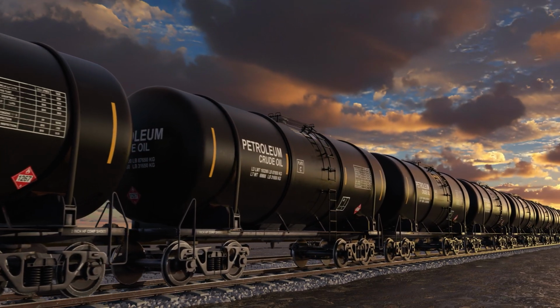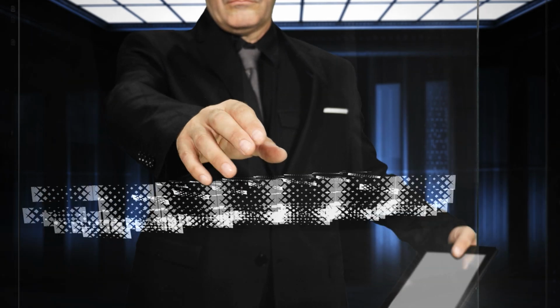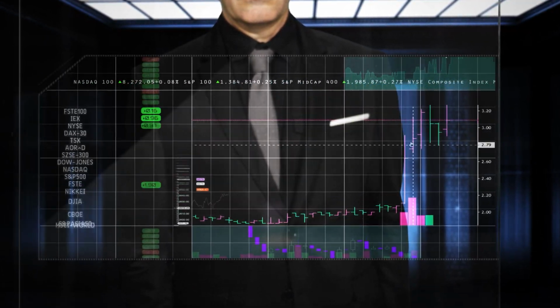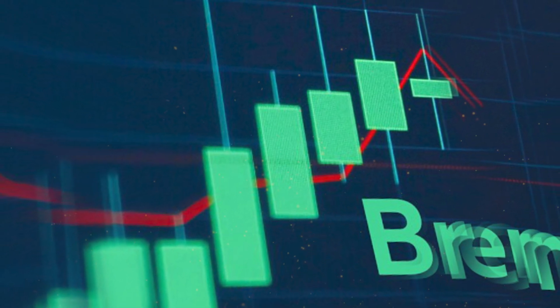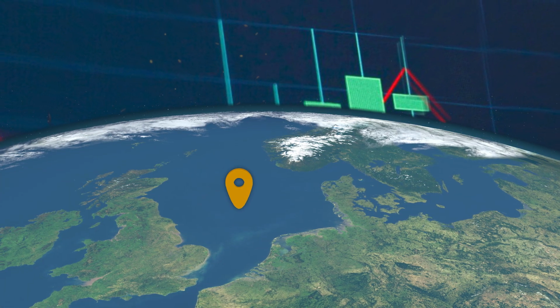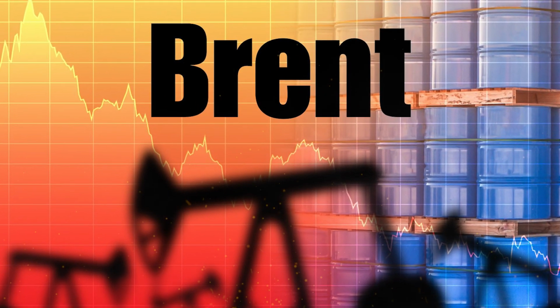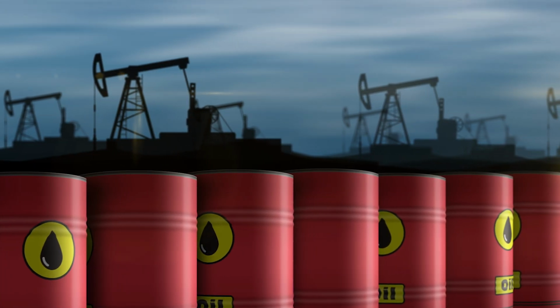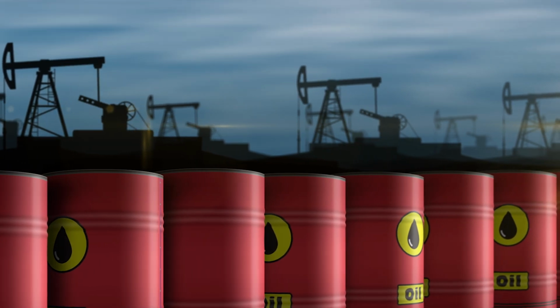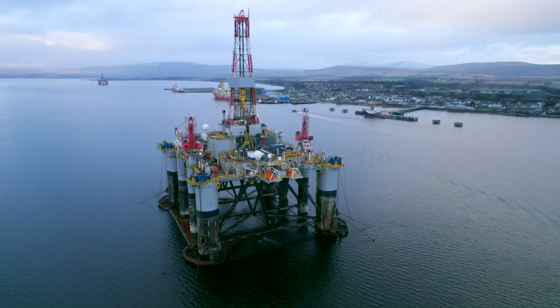We will also tell you about the key oil grades, the prices for which are determined on international exchanges, and set the benchmark for the pricing of other grades. Brent is a light, low-sulfur crude oil produced in the North Sea in Europe. 70% of the world's oil supply is pegged to Brent. Interestingly, the reserves of the field from which Brent gets its name are already depleted, but we will come back to that a little later.